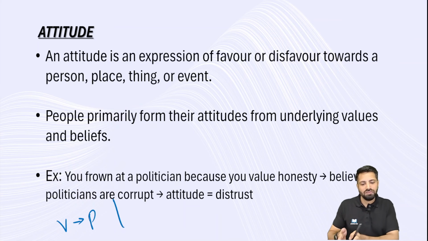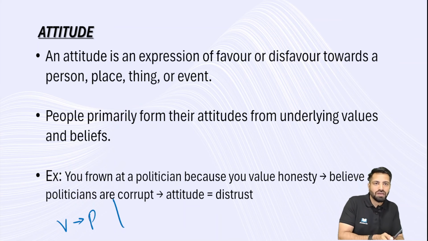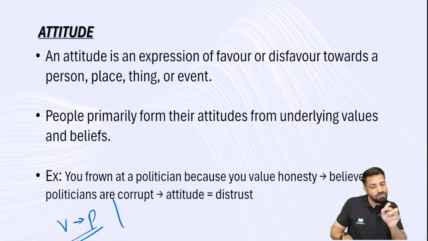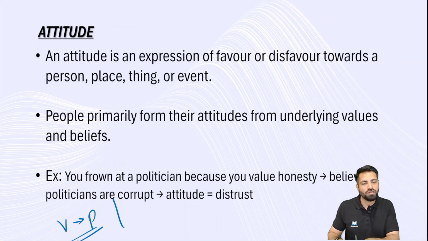So if value system is directly going to impact your attitude. If my value system is punctuality, then I leave my house 10 minutes early, and I reach the office a minimum of 5 minutes before the office time starts, because of the value system of punctuality. And if somebody comes late, then my attitude is negative towards that person.